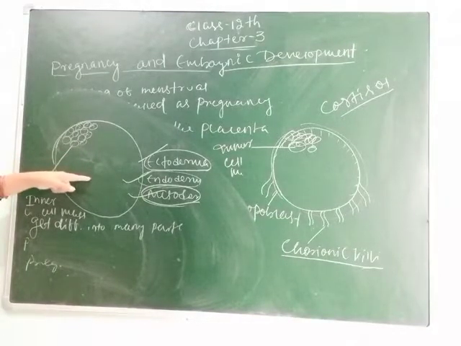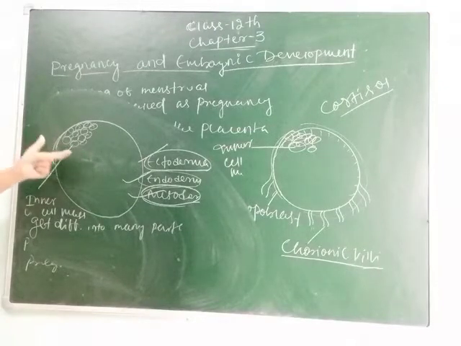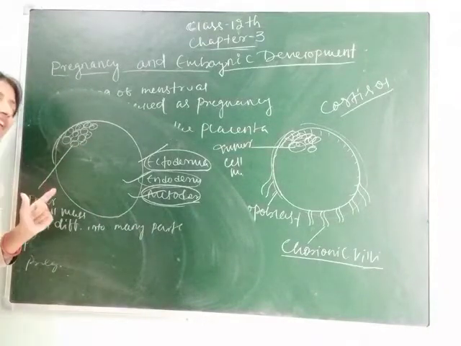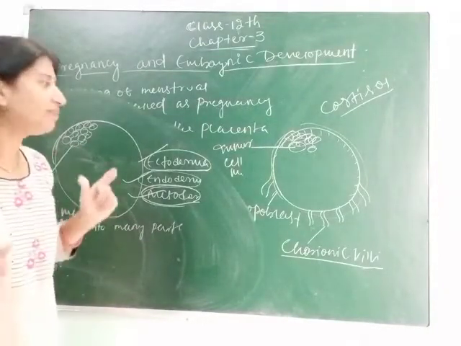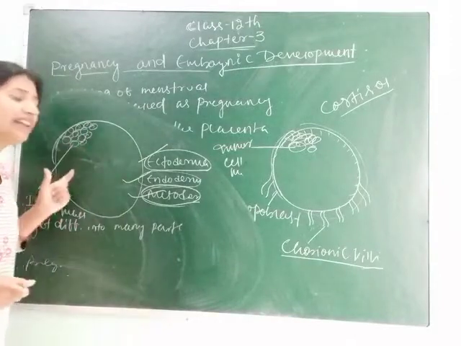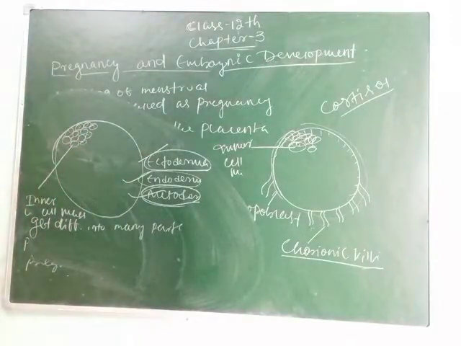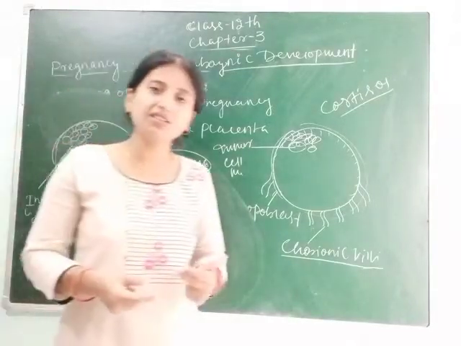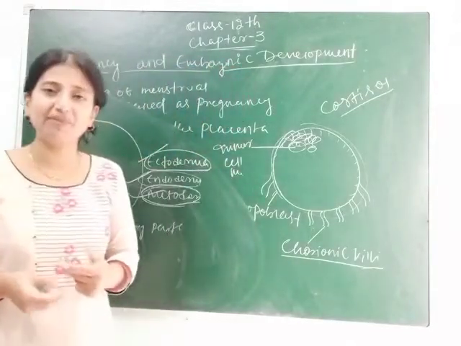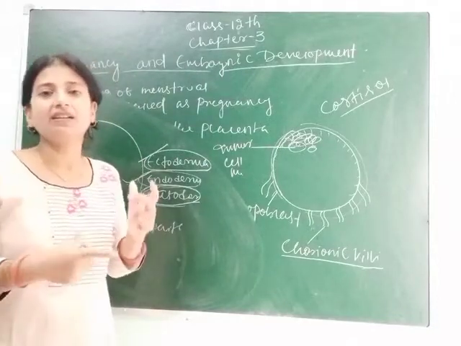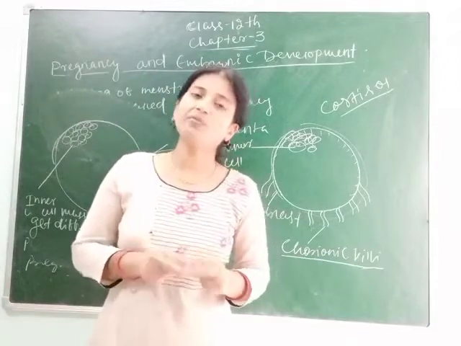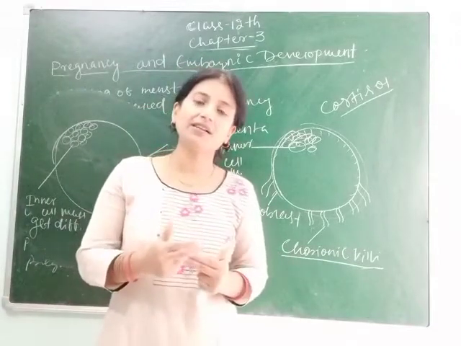Then in different time periods, different organs are created. So if you hear the sound of the fetus or embryo, you are only able to hear the heartbeat. Then in regular time periods, means after 3 months, after 6 months and after 9 months, different changes occur in the embryo. You can read your NCERT book and underline which events occur.